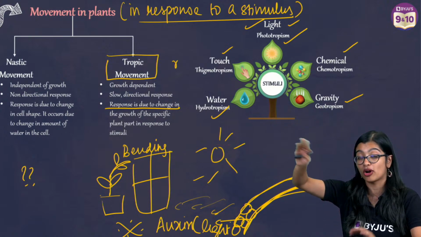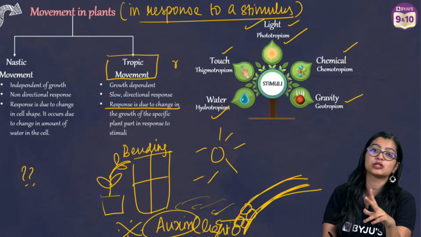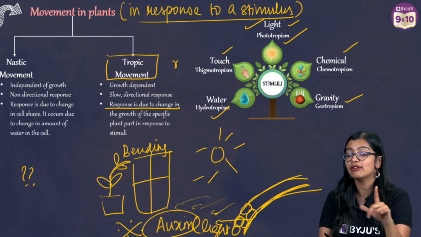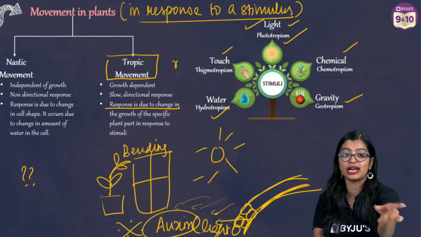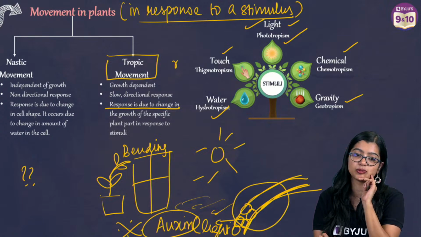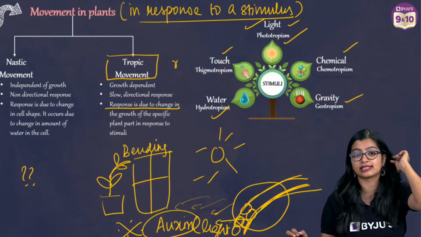The stem bends when kept at a window. It's because auxin is produced in a growing plant. But auxin, being light sensitive, will accumulate in the opposite direction, resulting in this bending. So are we clear? Are we all clear with this?